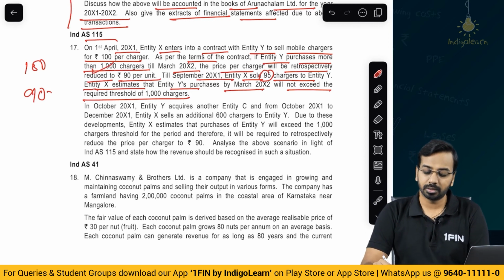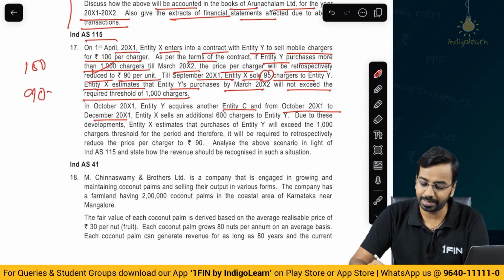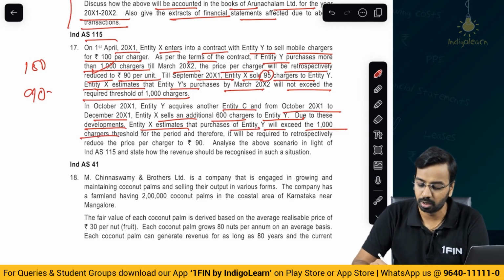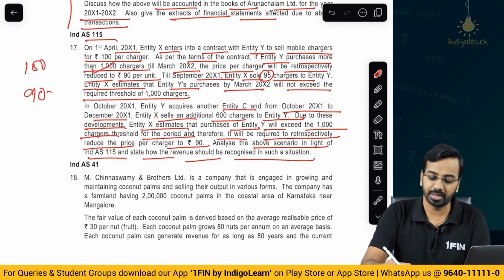In October year 1, entity Y acquires another entity C, and from October to December, entity X sells additional 600 chargers to entity Y. Due to these developments, entity X estimates that purchases of entity Y will exceed 1000 chargers threshold for the period, and therefore it will be required to retrospectively reduce the price to 90. Analyze the above scenario in the light of Ind AS 115 and show how revenue should be recognized in such a situation. So when did we enter into a contract?